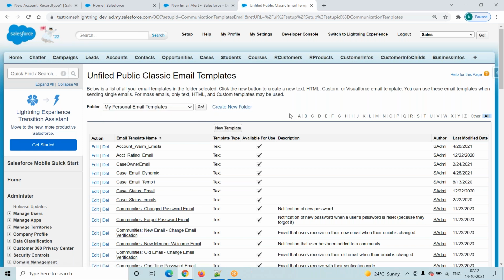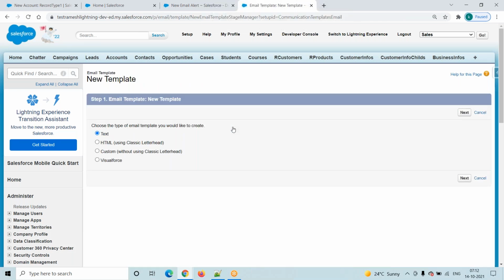Now I am trying to create a new template. These are all existing templates. Now I am trying to create a new email template. Click on this new template. While creating a new template, we will get four radio buttons.